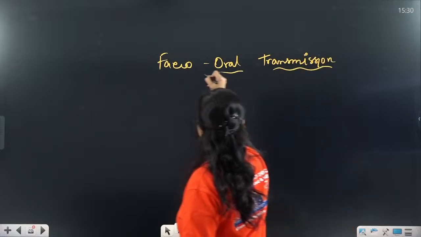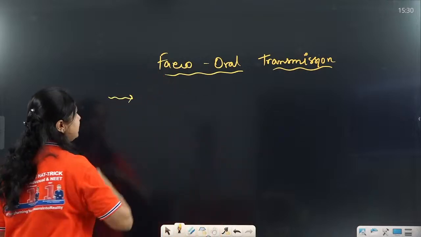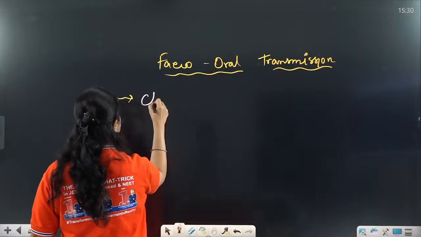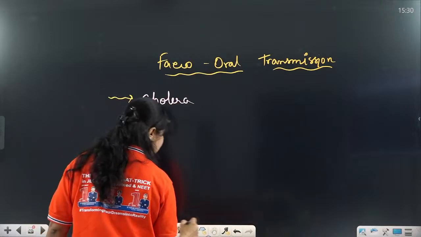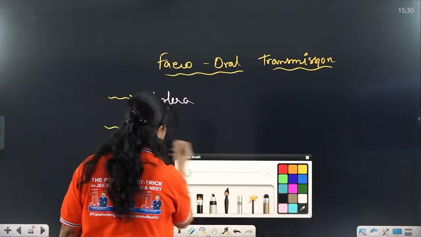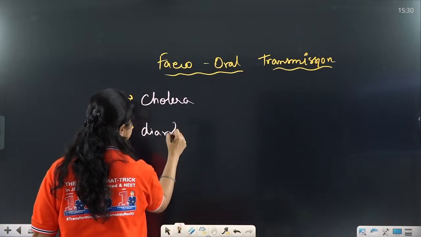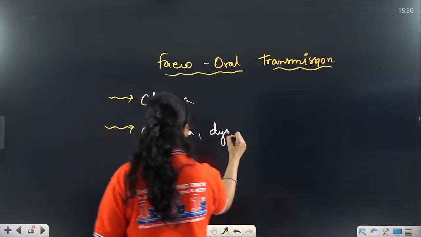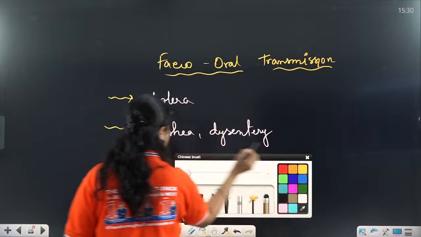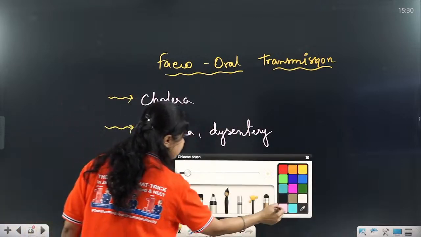Examples of foodborne diseases are, the first one, cholera. Okay. What else are foodborne diseases? You can name anything like diarrhea, dysentery, and what else? Diarrhea, dysentery, and one more very important viral disease.